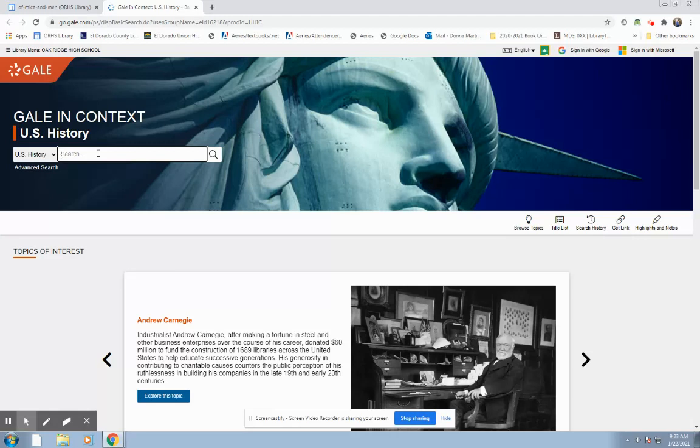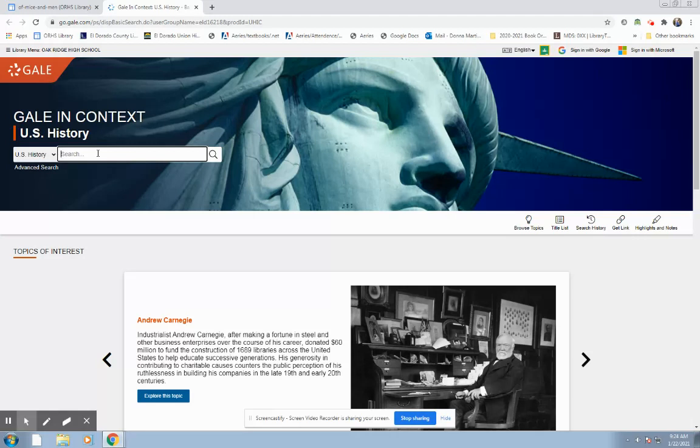Just know that they are a collection of sources. So within these, you will find newspaper articles, magazine articles, encyclopedia articles, images, videos, recordings. It's your one-stop shop for information. And what we have on the library website is our databases organized by subject. So when you're researching history, you will get the best luck with looking in the history database. We have both world and US.